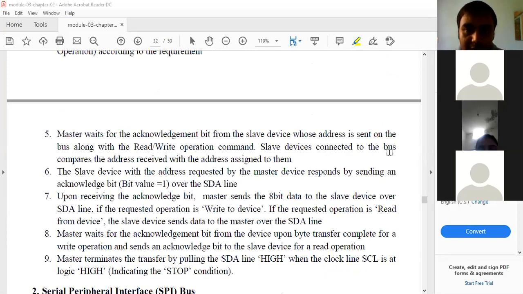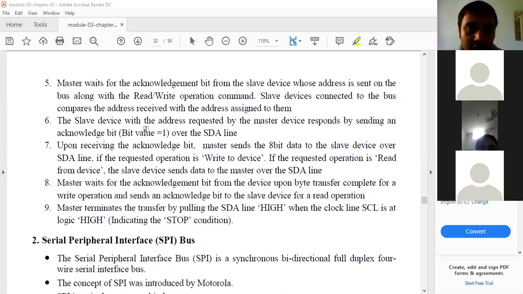Each slave connected to the bus compares the address received with the address assigned to it. The slave device with the address requested by the master responds by sending an acknowledgement bit over the SDA line, right? Upon receiving the acknowledgement bit, master sends the 8-bit data to the slave device over the SDA line if the requested operation is write to device. If the requested operation is read from device, the slave device sends data to the master. Master waits for the acknowledgement bit from the device upon byte transfer complete for a write operation, and sends an acknowledgement bit to the slave after a read operation.